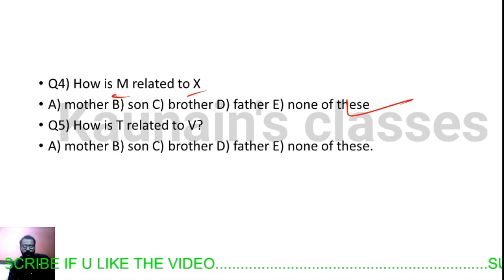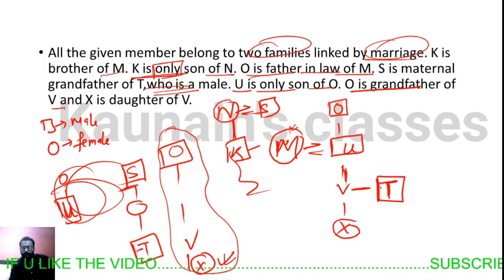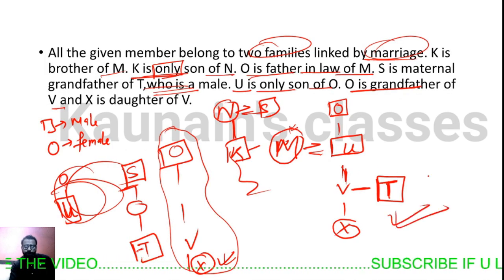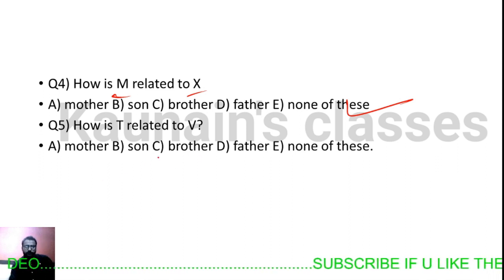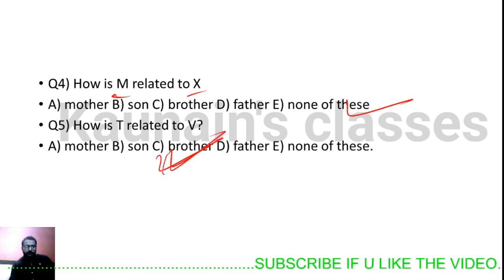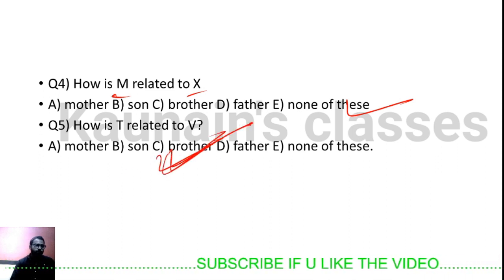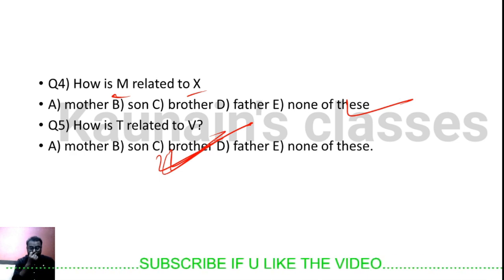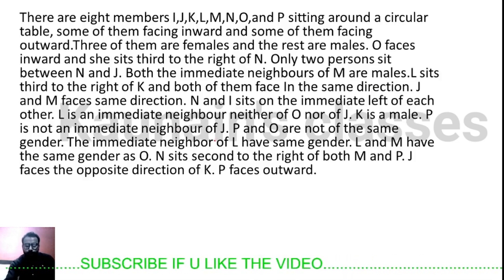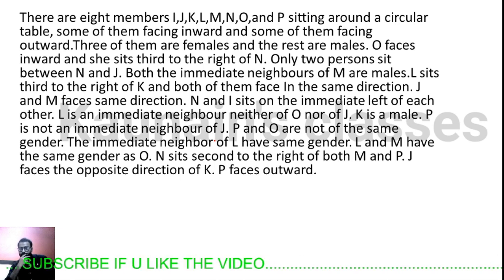How is T related to V? T is the brother of V. So brother would be our correct answer. Okay, then done. Let's move to the circular puzzle.